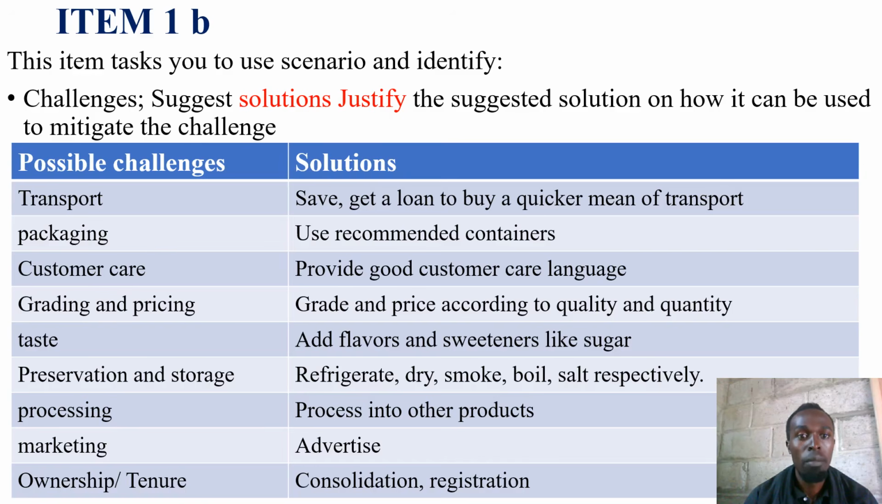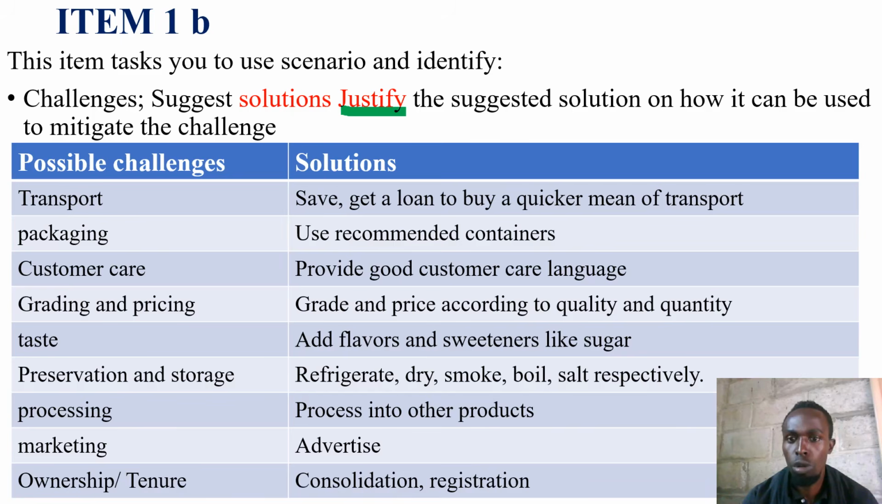Item 1B asks you to use the scenario in this very item 1 and identify the challenges, suggest solutions, and remember to justify these solutions. The word justification is actually very important. Don't just give a solution and leave it hanging, left undressed. Dress it, mask it with a reasonable justification.